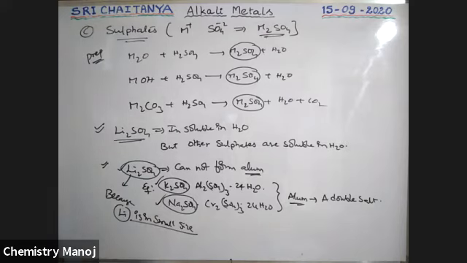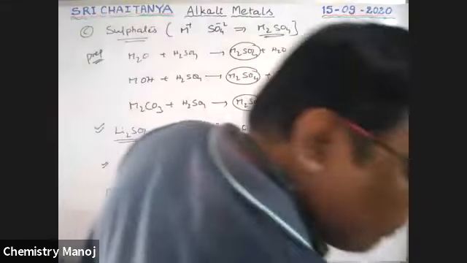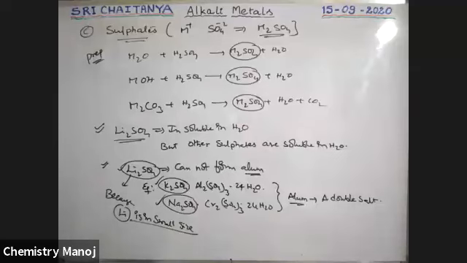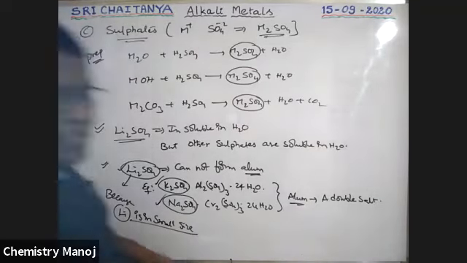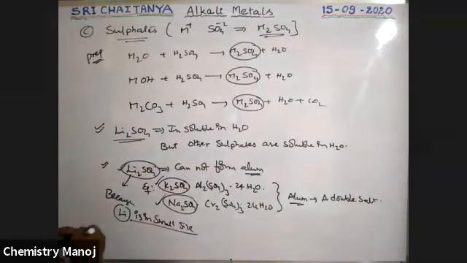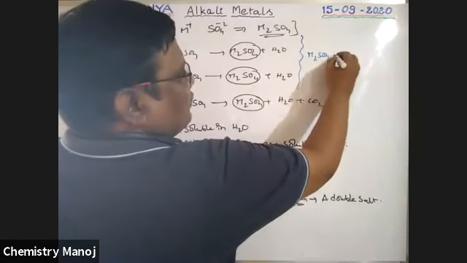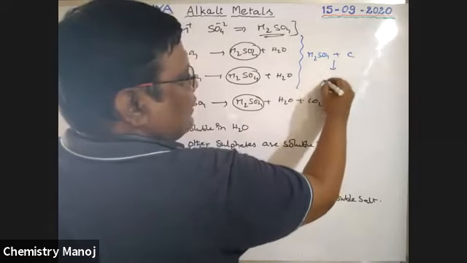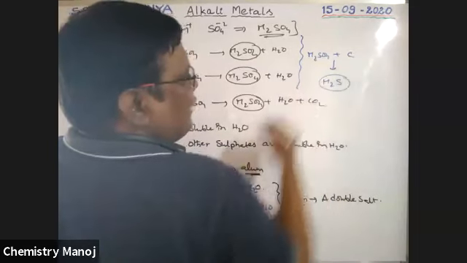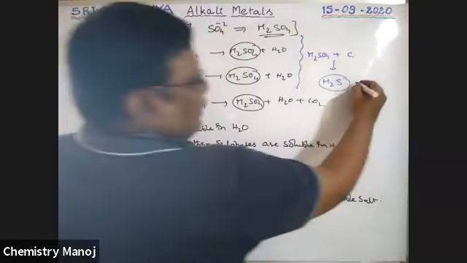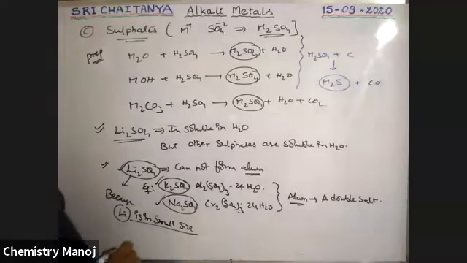Next one. So these sulfates, see here. When metal sulfate reacts with carbon, M2SO4 reacts with carbon and converts into M2S, sulfide, and carbon is converted into carbon monoxide.